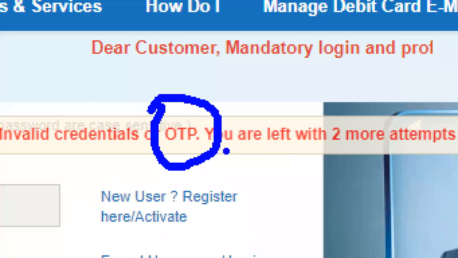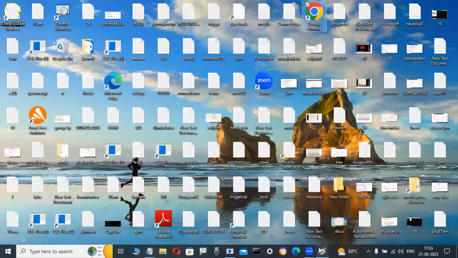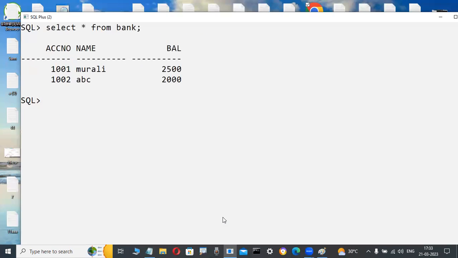I'm typing the wrong one. Okay, now observe, the OTP is generated next or not? Yes. In that case, how is it possible? All of these things are done by some coding in PL SQL.